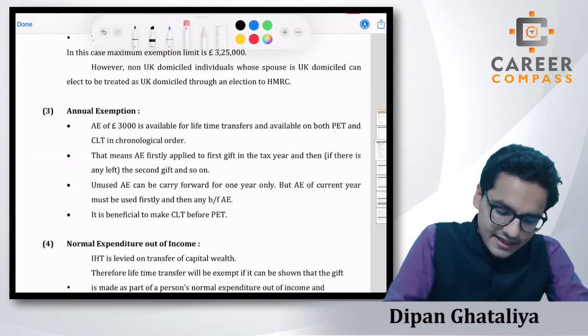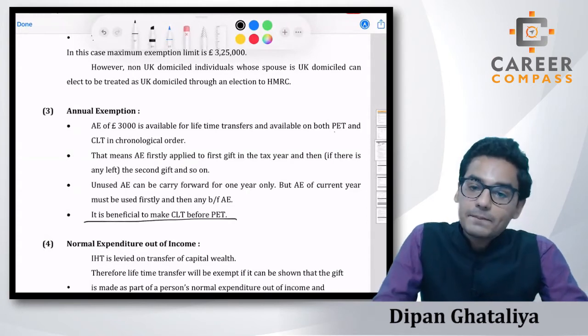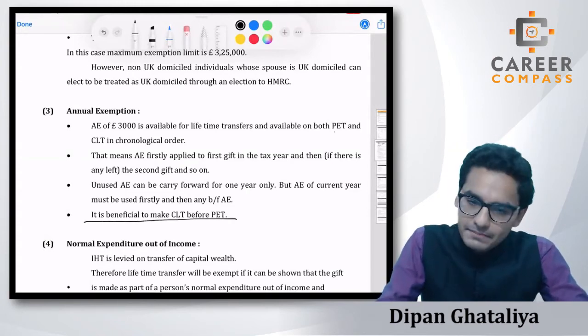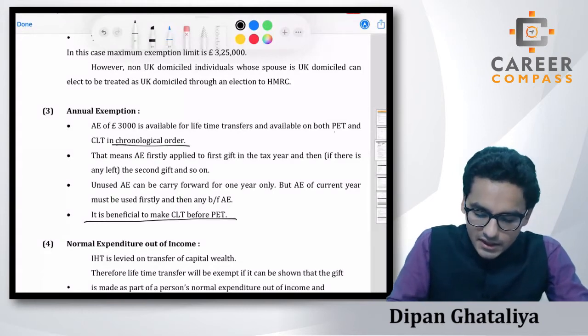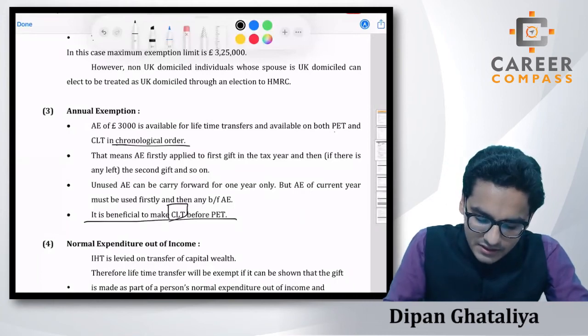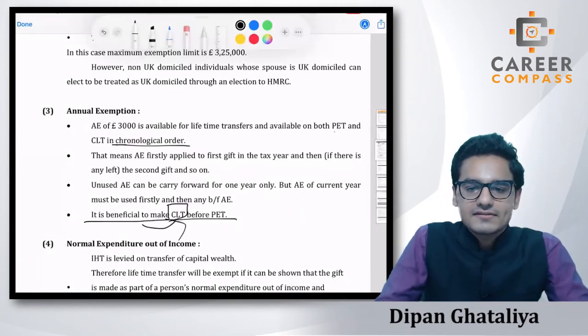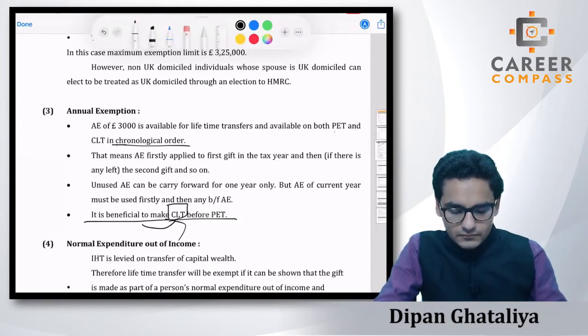So that is also an additional rule, students, which you have to remember very conceptually. And what is the last thing they have written? It is beneficial to make the CLT before the PET. Yes, students, we have seen that because of this word chronological, we should make the CLT first, so that we can utilize the annual exemption amount against this CLT, right?